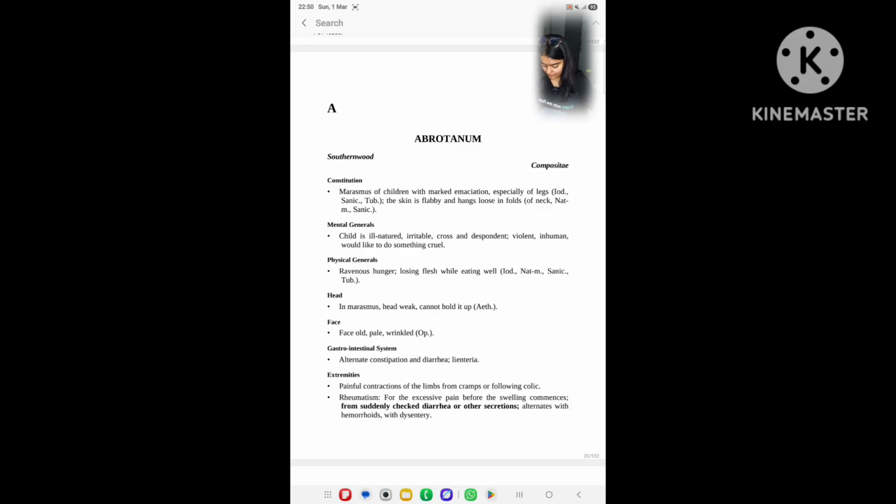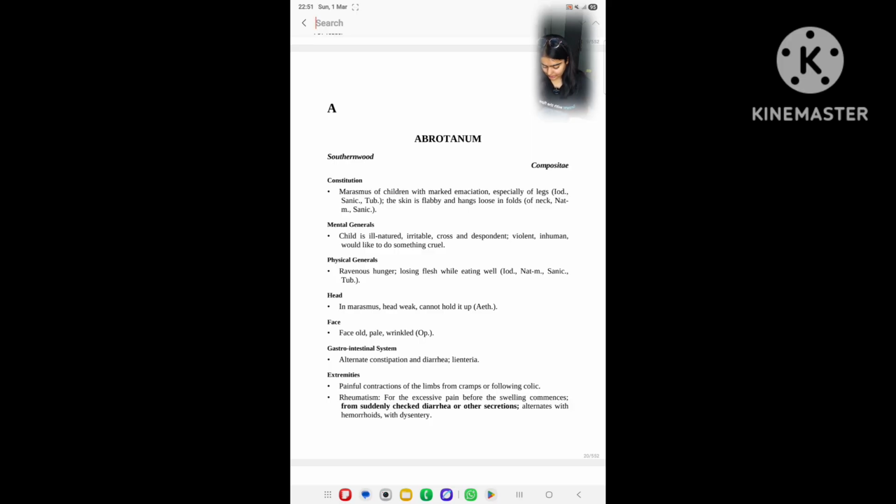The next point is mental generals. Mental general: child is ill-natured, irritable, cross and despondent, violent, inhuman, would like to do something cruel. Okay. And in Sanicula, what do we see? The child is old looking, dirty nature, brownish color.